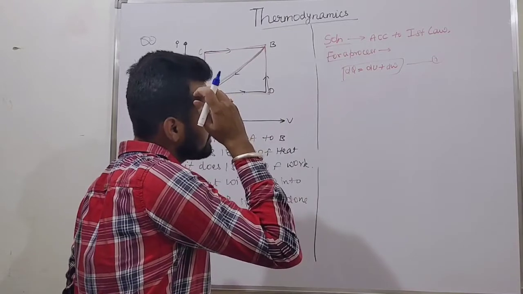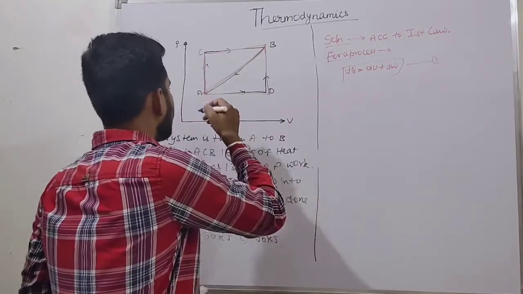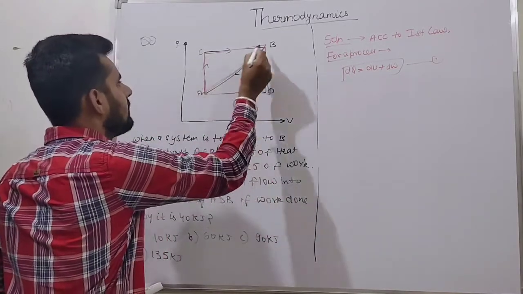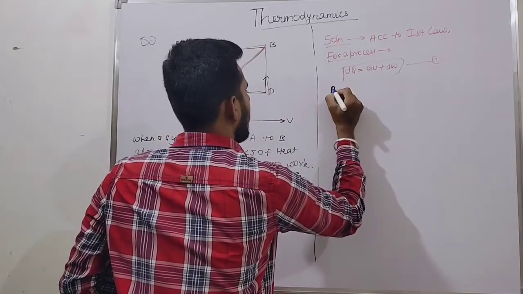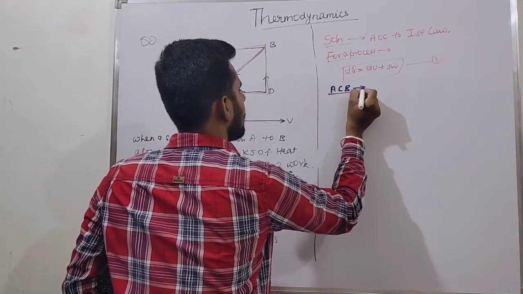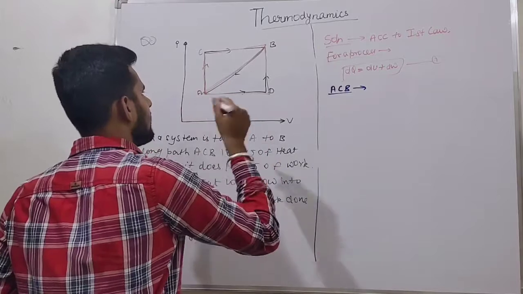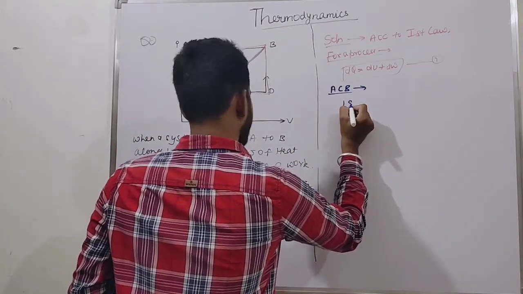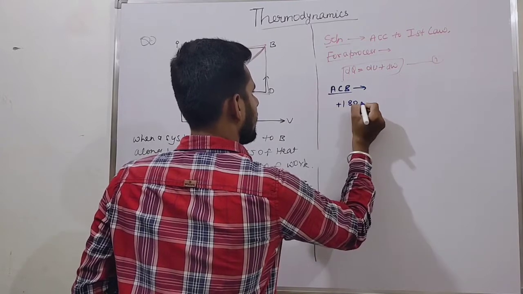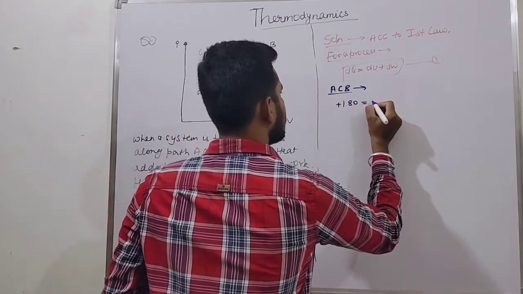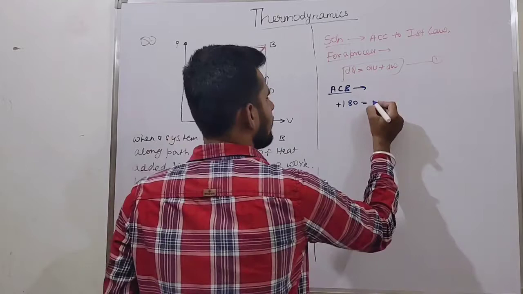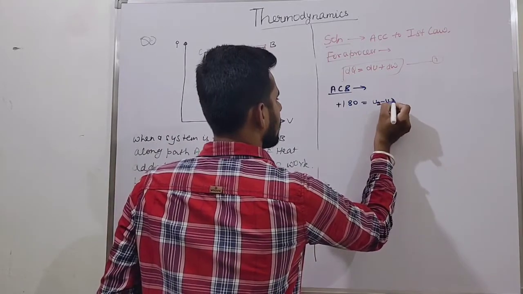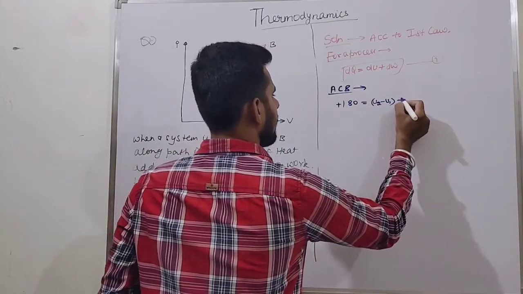Now what will happen? In the first case, from A to B along ACB, Q is taken as positive, so plus 180 is equal to dU, which is U2 minus U1, taken as it is.